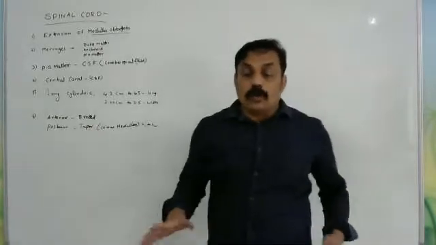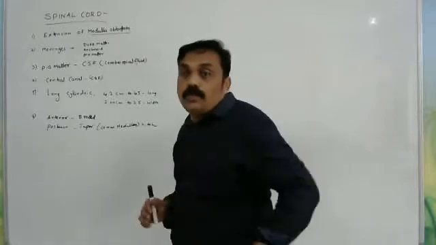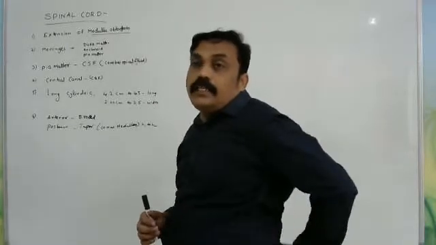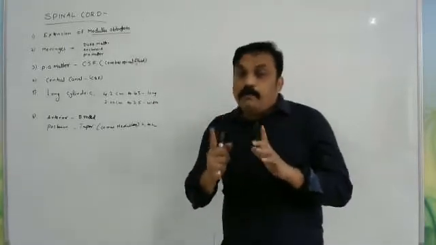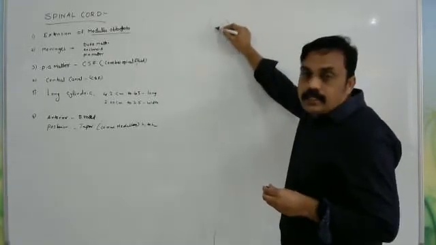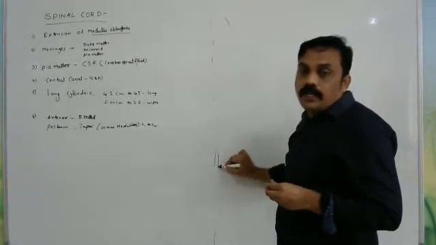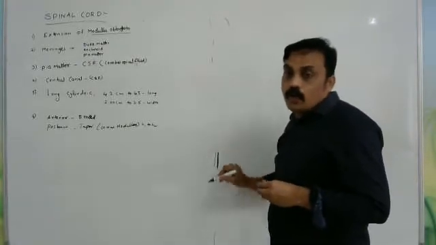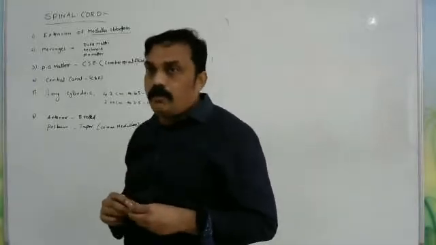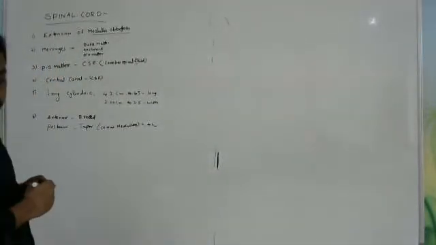Here you have to remember one point: the anterior region of the spinal cord is broad, and the posterior region is tapered. The upper side is broad in size, and going down it tapers, narrower. And at the end of the taper, a thread-like structure we can call the filum terminale.